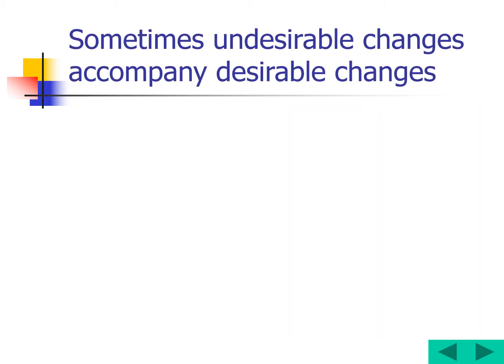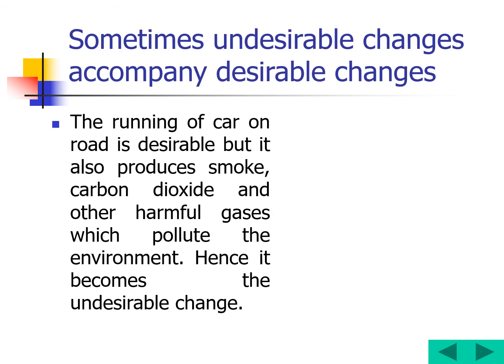Sometimes undesirable changes accompany desirable changes also. Sometimes the natural changes even become man-made changes too. Let's see what those are. The running of a car on a road is desirable. While we are going outside, we are driving a car. This is our desirable change. But it also produces smoke, carbon dioxide and other harmful gases which pollute the environment. Hence, it becomes the undesirable change.